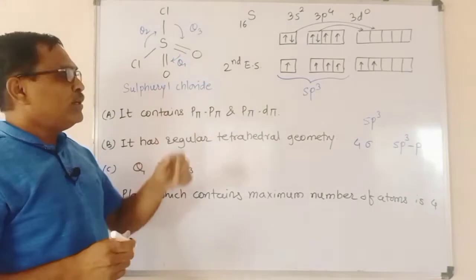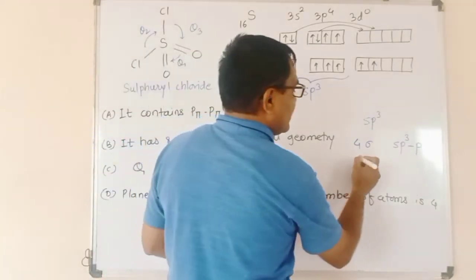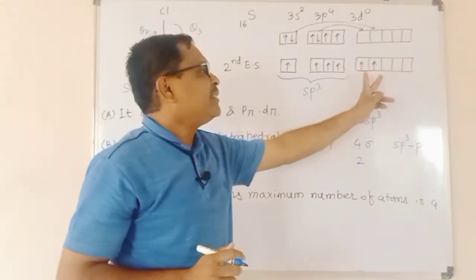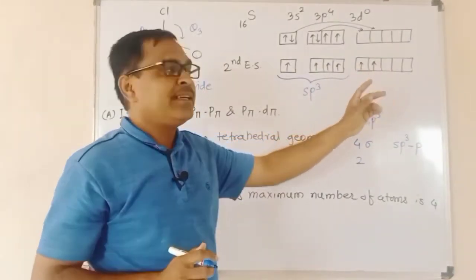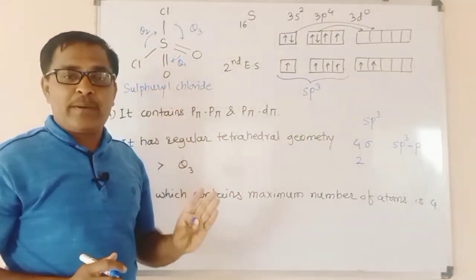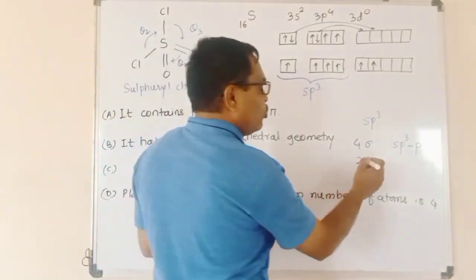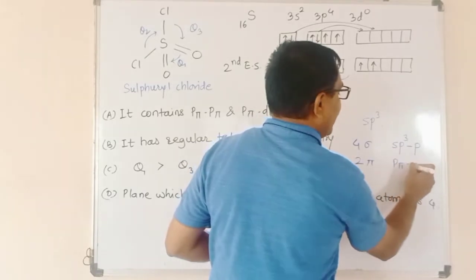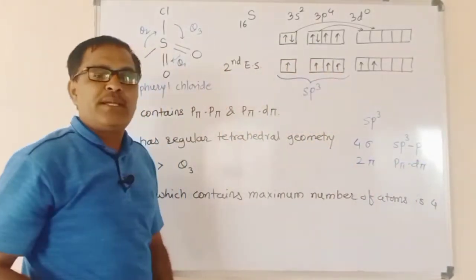There are also 2 double bonds. These are formed by the d orbital of sulfur and the p orbital of oxygen, and therefore the 2 pi bonds are of pπ-dπ type.